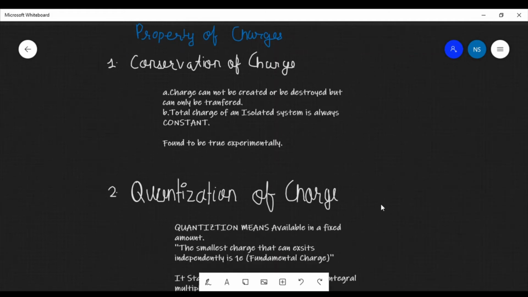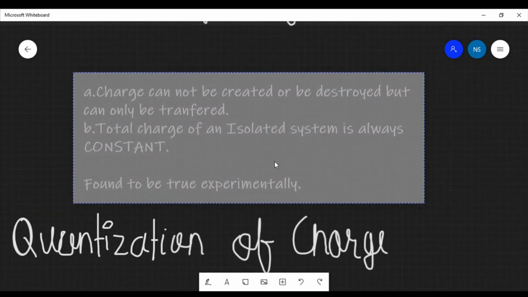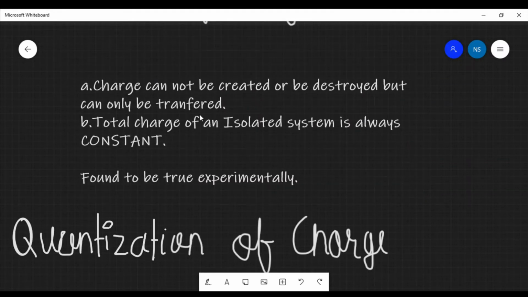So the main two are, first, conservation of charge. That is, a charge cannot be created or destroyed, it can only be transferred. That means charge was never created before, and it cannot be destroyed by any means. It was created at the time of the Big Bang and it's still going on till now. There is only transfer of charge, so that is conservation of charge.